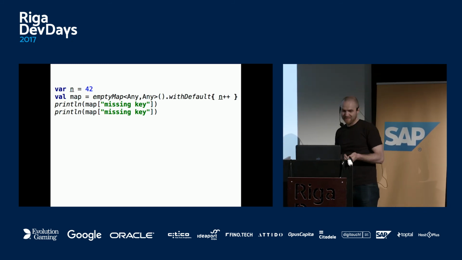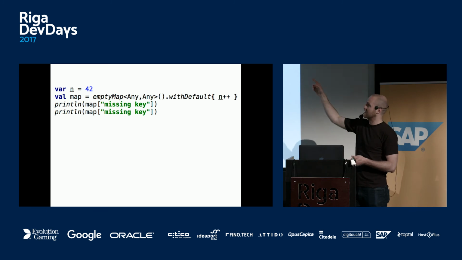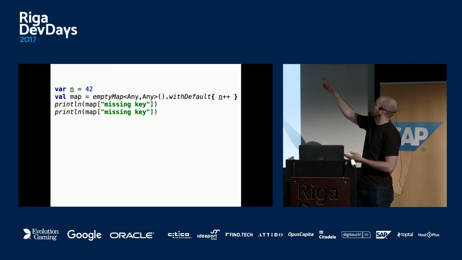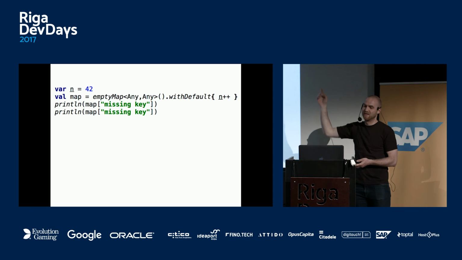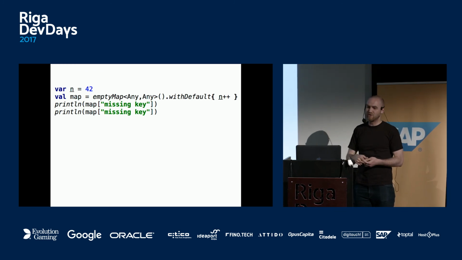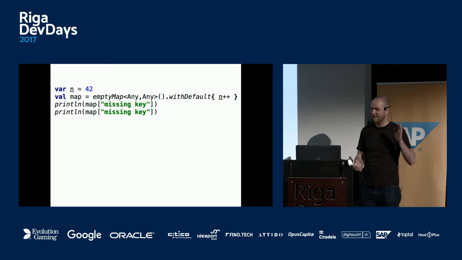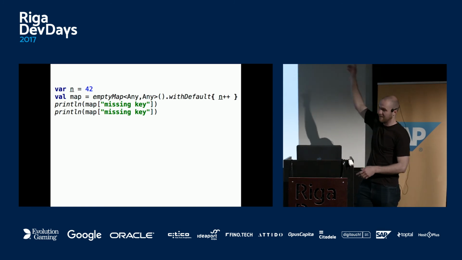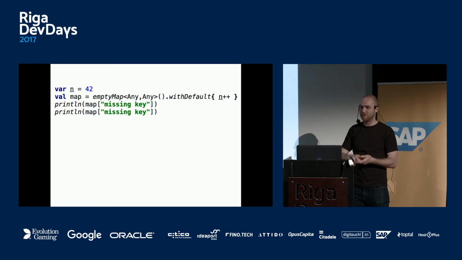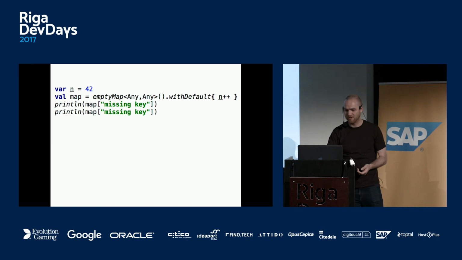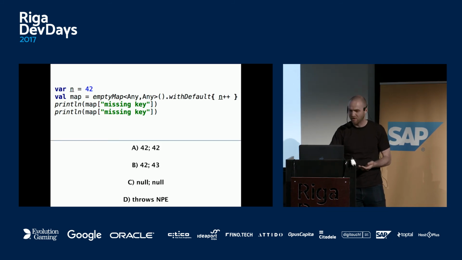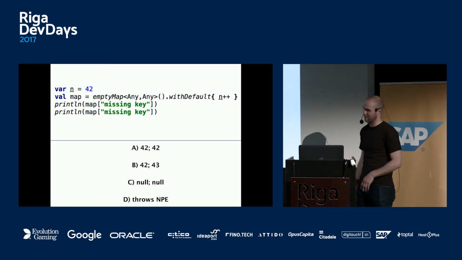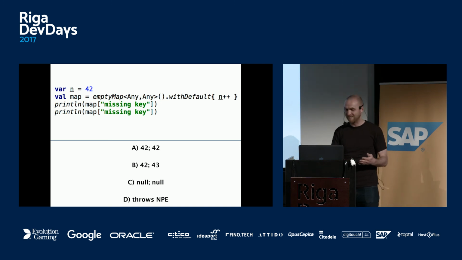So my reasoning is that there is a map, missing key. So it should execute n++, but it will return 42 and update n to 43. When we print it a second time, it will hit the missing key again. The question is, did it cache the result? I don't know. I guess no, because this is a lambda with curly braces, so it should print 43 and update n to 44. Right. So I go E, 42, 43. So what is the answer?